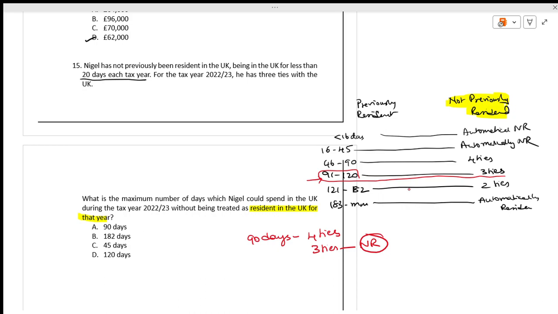If it is 91 days with 3 ties, he will become resident. He wants to be without being treated as a resident. Means how many days can he be there in the UK? He can be there in the UK for a maximum of 90 days. The moment he crosses 90 days with 3 ties, he will become resident. The answer is A.